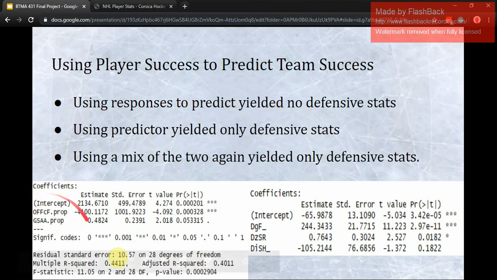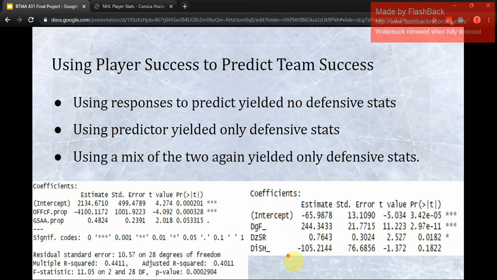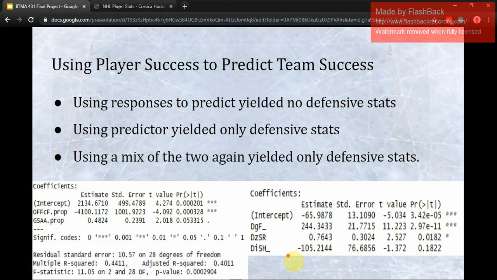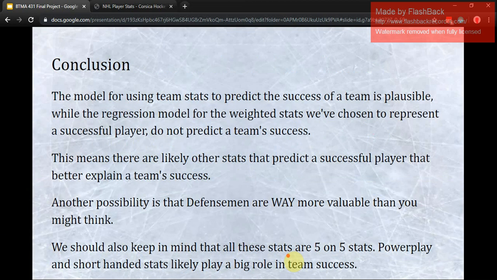The third model used a combination of forward and goalie response variables and the defensive predictive variables. Perhaps it was a certain combination of defensive predictors that was more accurate in predicting the team's success than the response variable. However, after building the model, the forward and goalie response variables were again excluded from the final output. So we can conclude that the model for using team stats to predict the success of a team is better than the regression model we tried to use building weighted stats, using the response variables for the player success, as well as the predictive variables for the player success.